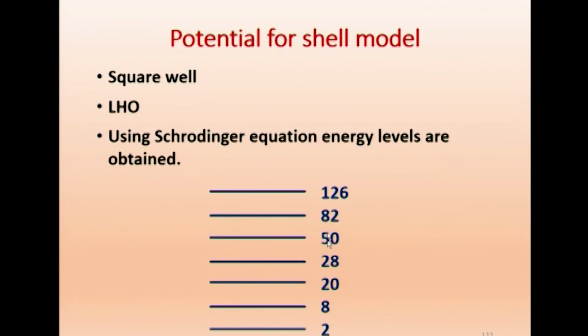These are called magic numbers. These are the closed shells: 2, 8, 20, 28, 50, 82, 126. Whenever the neutron number or the proton number is equal to one of these, the nucleus is very stable. The energy level diagram using the Schrodinger equation is able to reproduce the magic numbers of the nucleus.